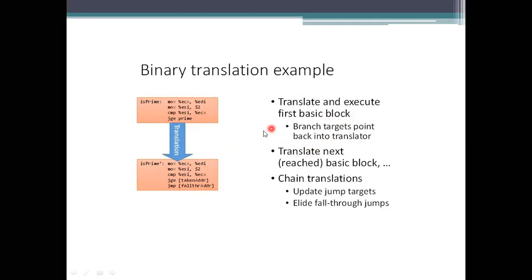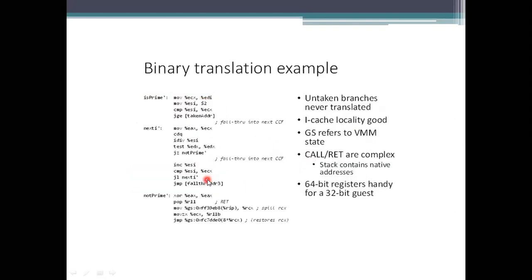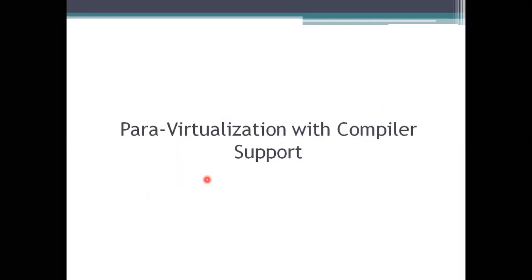So we need to translate this one, and then next we need to chain the translations. Chaining means first one instruction, after that what we need to execute, after that one what we need to execute has to be chained there. So after that we will place the calls and fall throughs. We take these things into account and execute the functions what you are having. That's about your binary translation.